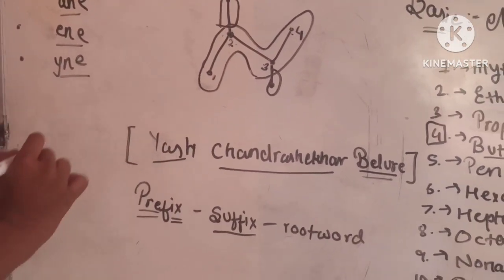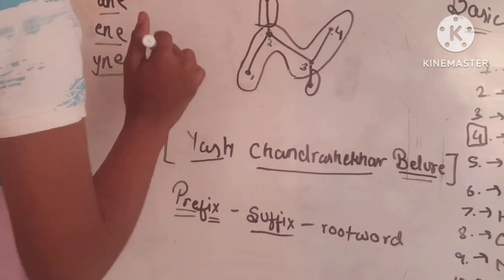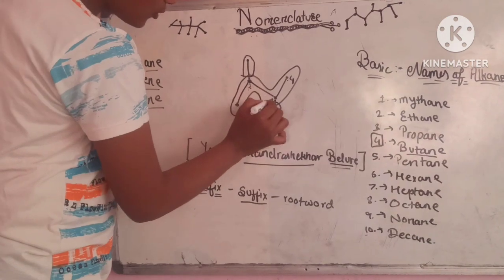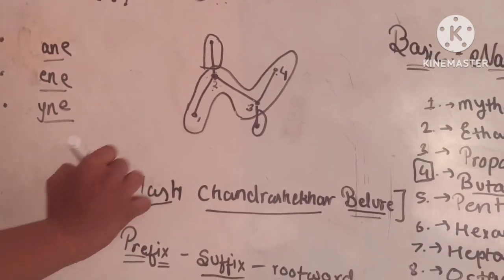Now if we try to name this, there are 2 branches, on 2 and 3.